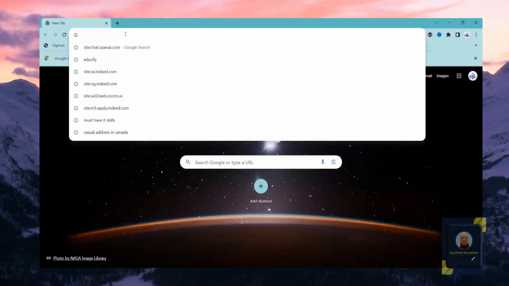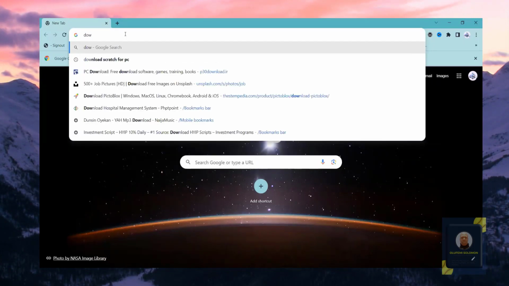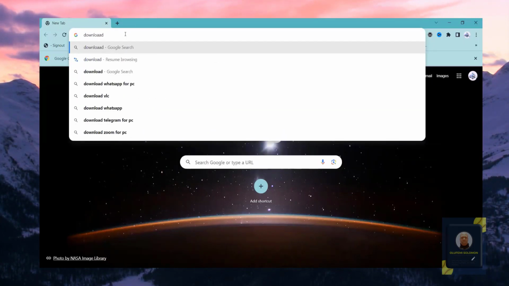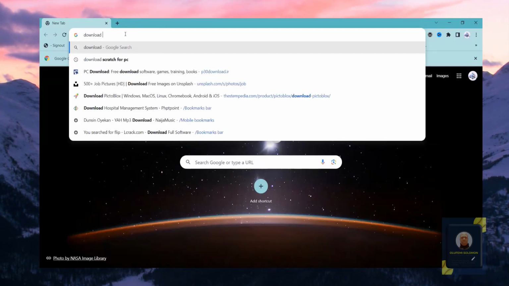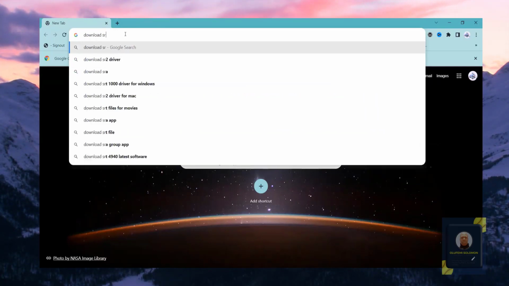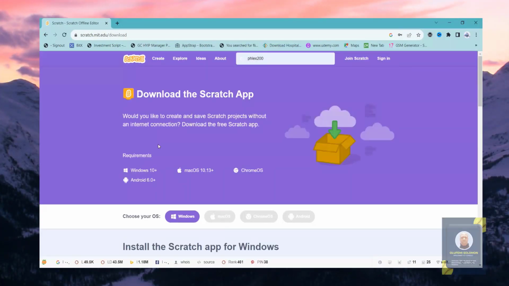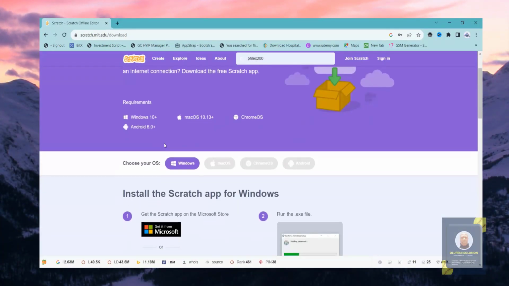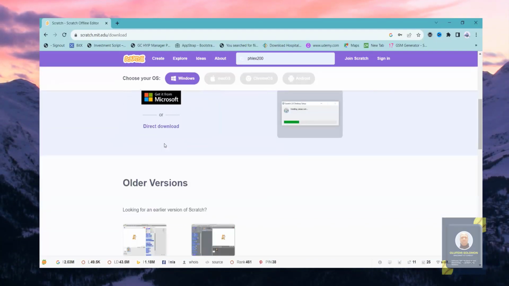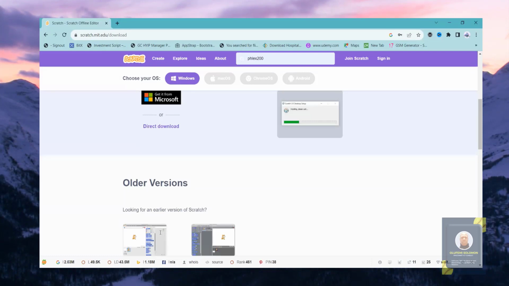You just open any browser, Chrome preferably, and type download Scratch. This is the official site. You click on Scratch offline, scroll down, and this is the direct link for Scratch. People that are just joining, you are welcome.